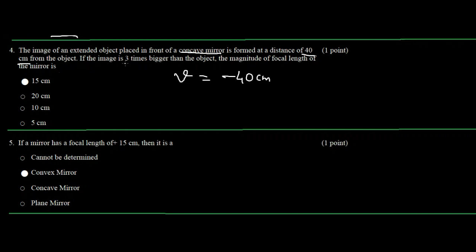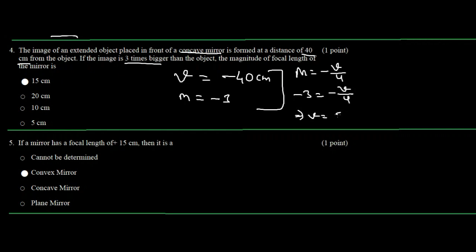If the image is 3 times bigger, the magnification is 3, and since it is a concave mirror, the magnification will be minus 3, right? We have to find the magnitude of the focal length of the mirror. The formula for magnification is minus v by u for mirrors, which means minus 3 is equal to minus v by u. That makes v equal to 3 times u, and so u will be equal to v by 3, that is minus 40 by 3.